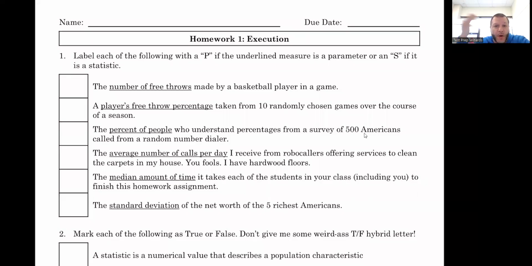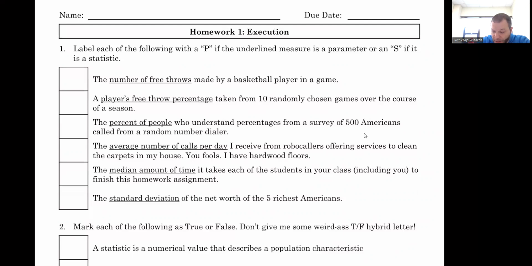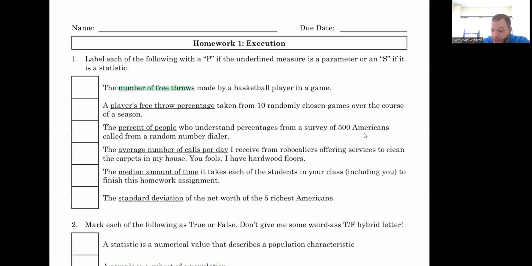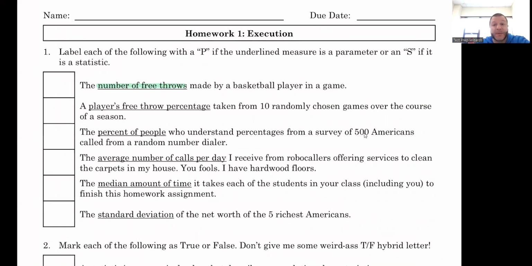All right, so for question number one, the goal is to figure out whether or not whatever is underlined is a parameter or a statistic based on the context of the question. There are a couple of questions that should be a bit easier just because of the language in the question. For example, if I look at the third one down, the fact that I'm taking it from a survey automatically means that I have a sample, right?